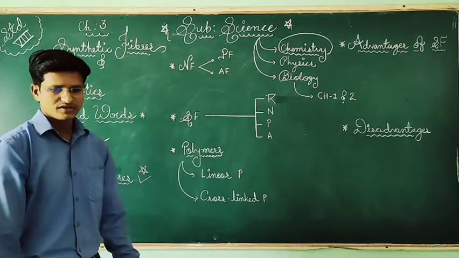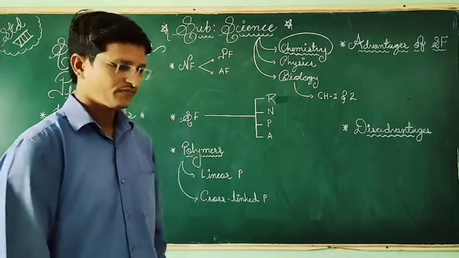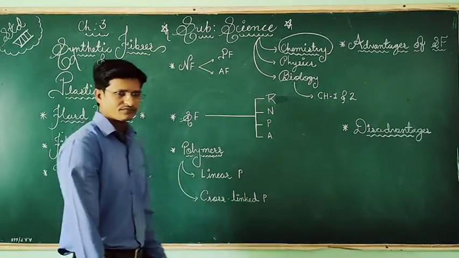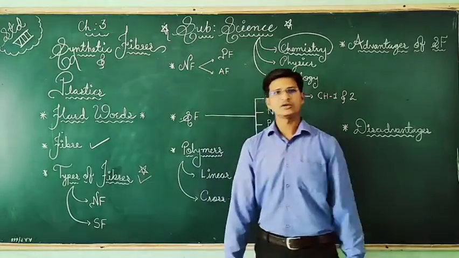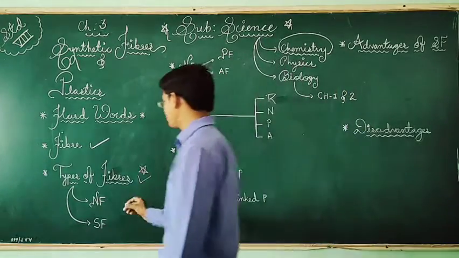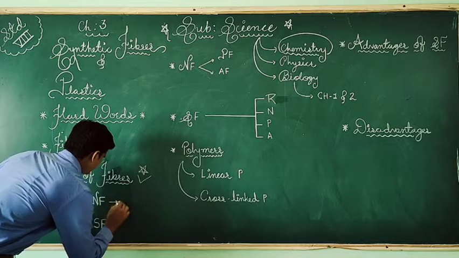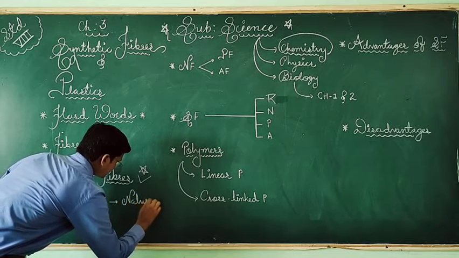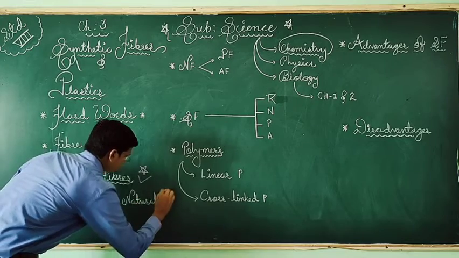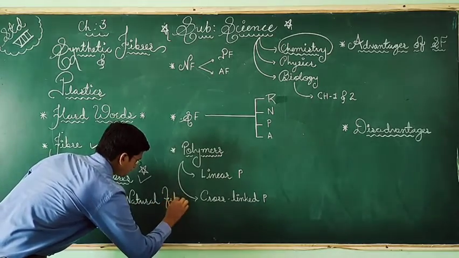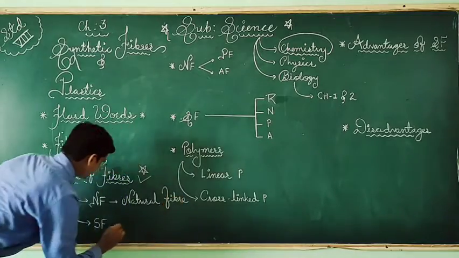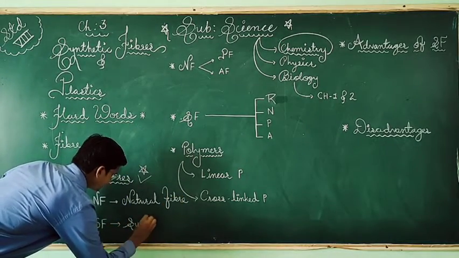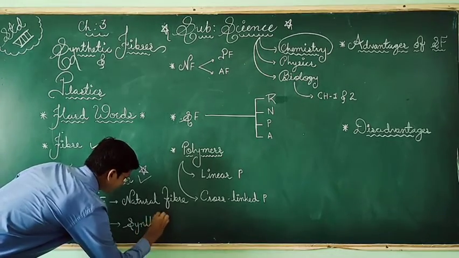Now, fibers are of two types: natural and synthetic. So first, we can say, is the natural fiber, and the second is the synthetic fiber, the word which is mentioned in the title.